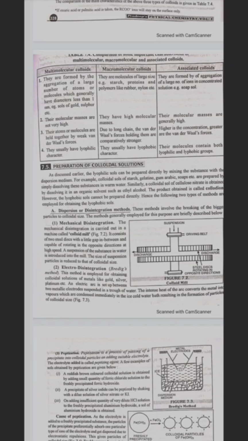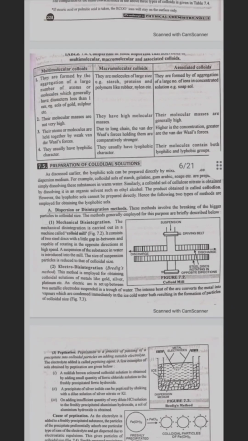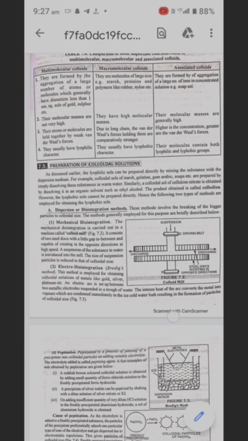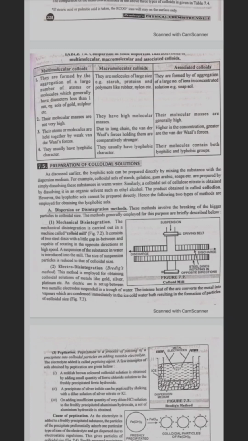The van der Waals forces holding them are comparatively stronger. They usually have lyophobic character. Associated colloids are formed by aggregation of a large number of ions in concentrated solution, for example soap solution. Their molecular masses are generally high, and the higher the concentration, the greater the van der Waals forces. Their molecules contain both lyophilic and lyophobic groups.